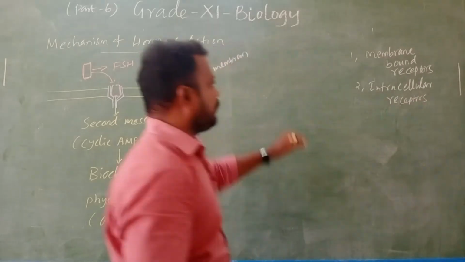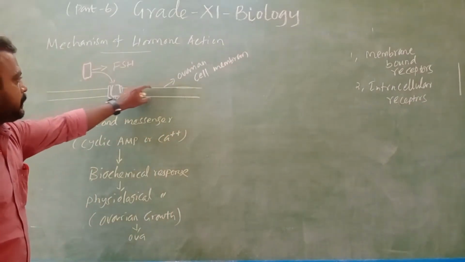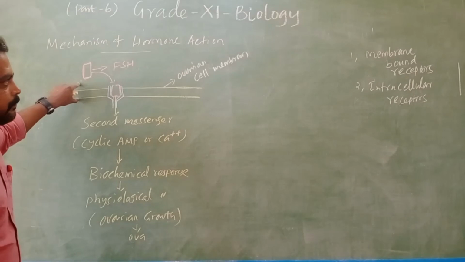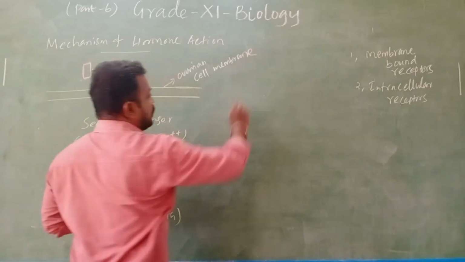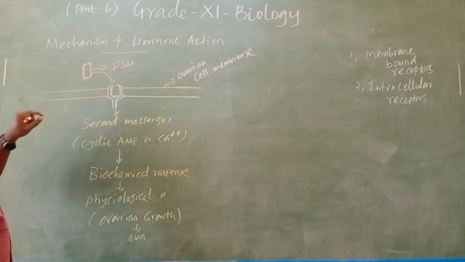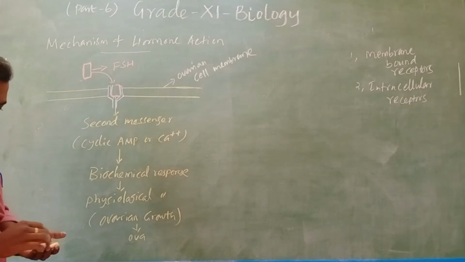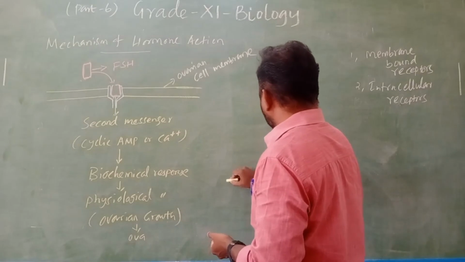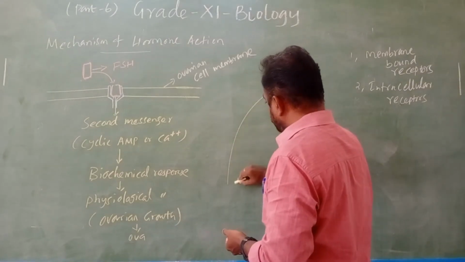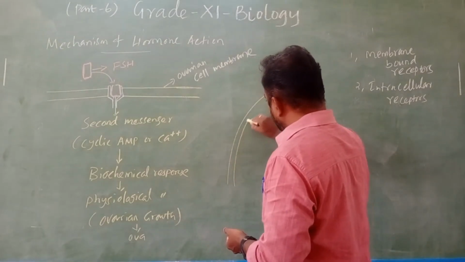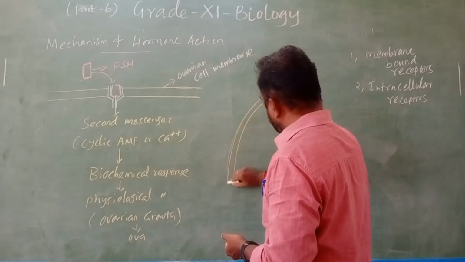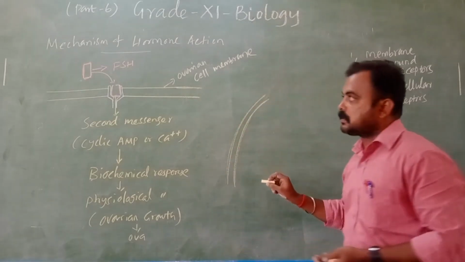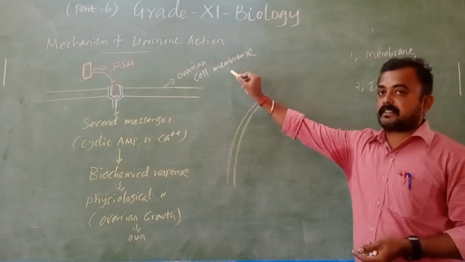Okay. So membrane bound receptors are present in the membrane itself. But some receptors are present inside the cell. For example, here you see this is the ovarian cell membrane.